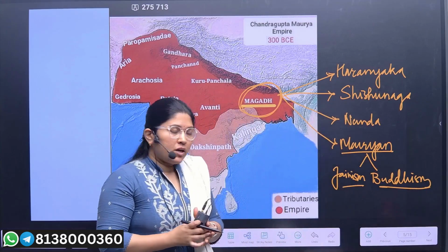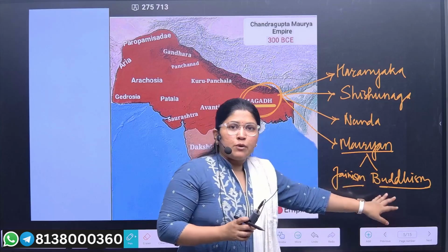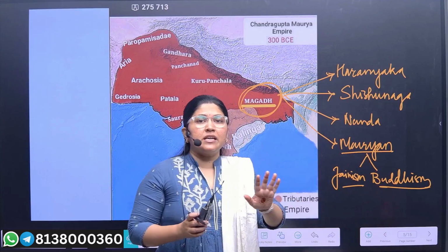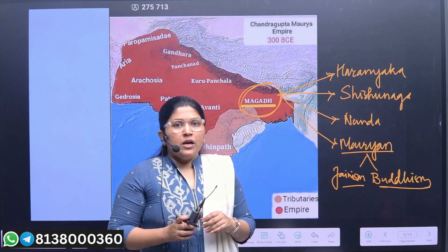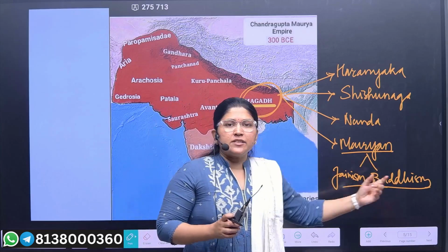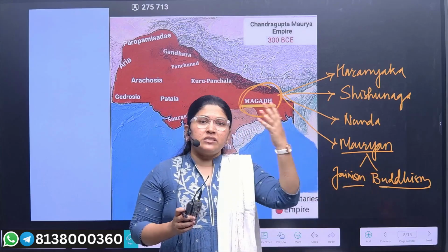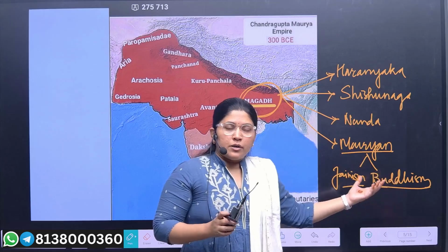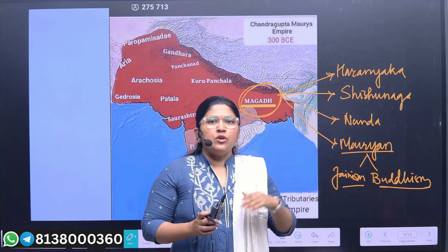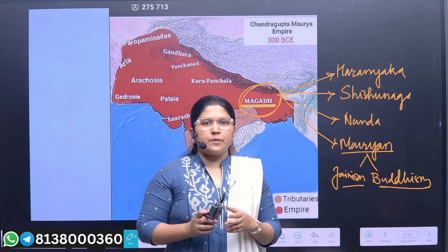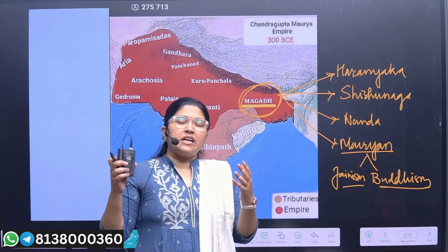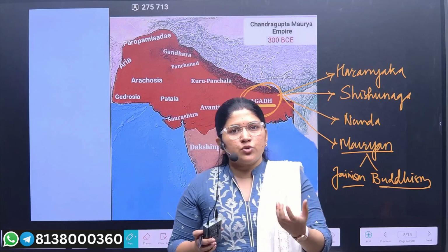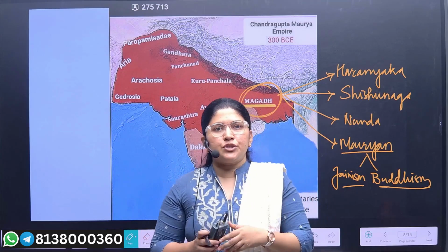So here, Jainism and Buddhism would be flourishing in parallel with trade communication. The preachers of Jainism and Buddhism would be going to other states. They would be preaching the teachings of Mahavira and the Buddha to external peoples. And also external travelers would be traveling to India, studying about the society of India and the administration of India.